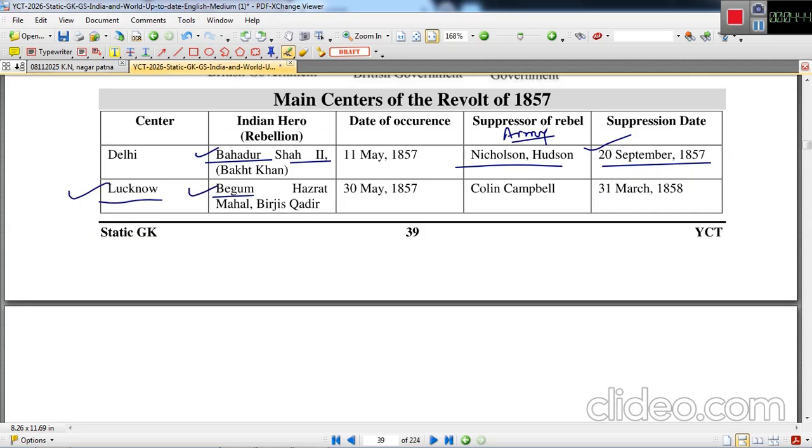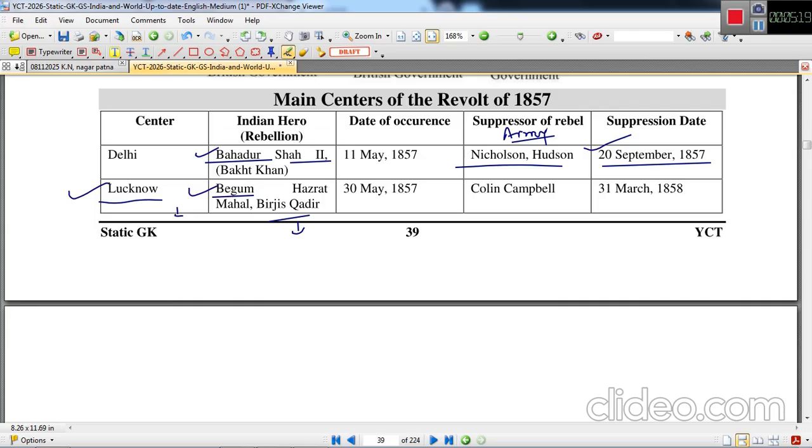In Lucknow, again, the sepoys wanted a leadership. They reached Begum Hazrat Mahal and her son Birjis Qadir. They definitely provided their support because Begum Hazrat Mahal of Lucknow was against the British rule. Birjis Qadir was against the British rule. This was because of the policy introduced by the Britishers, under which many traditional rulers were discontinued with their rights. That is why they were very angry with the British rule.